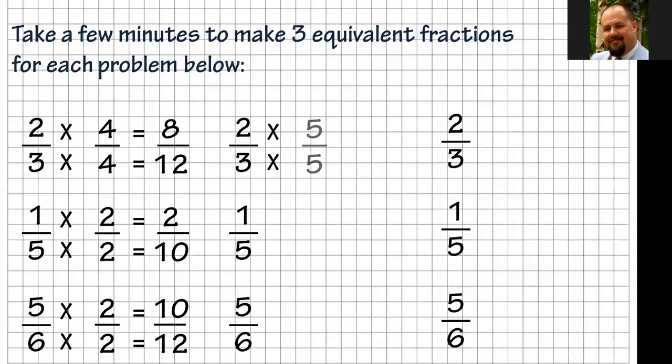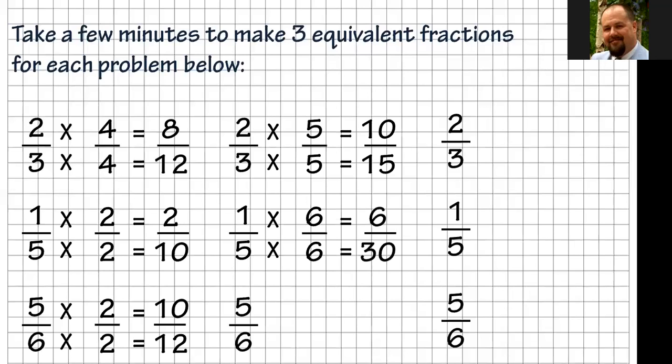Then as you can see, and I'm just going to click them as we go through, I chose 5 over 5. That gave me 10/15. I chose 6 over 6. That gave me 6/30. Big number, but still it equals 1/5. Then I have 5/6. I chose 5 over 5 for that one. That will be 25 over 30.